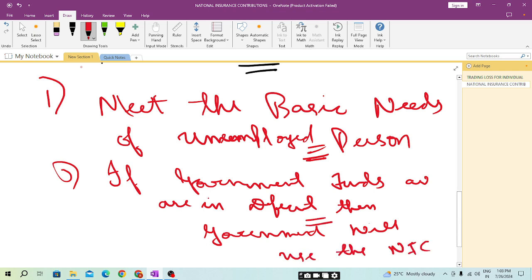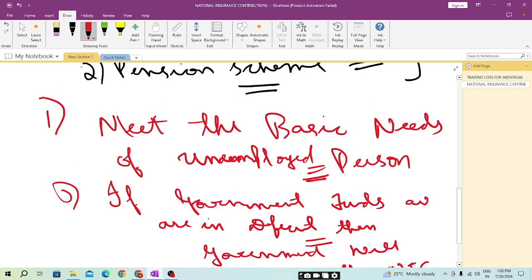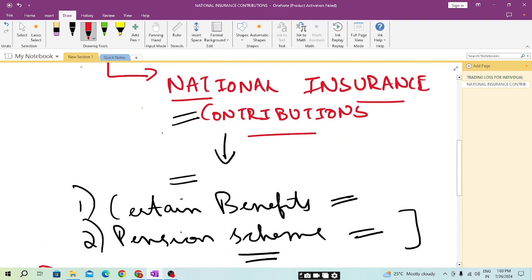Deficit means the overall income is low when compared to the expense of the country. So the national insurance contribution will be paid by an individual, either employed or self-employed, based on his earnings. And this fund will be used by the government for the social welfare of the country. I hope this is clear.